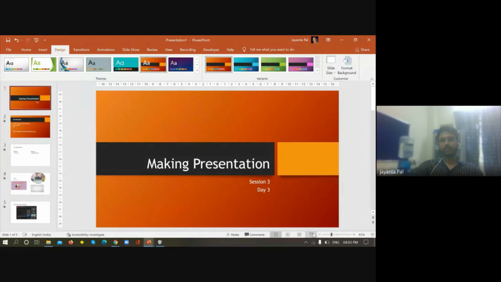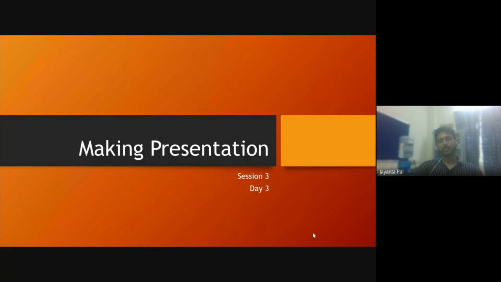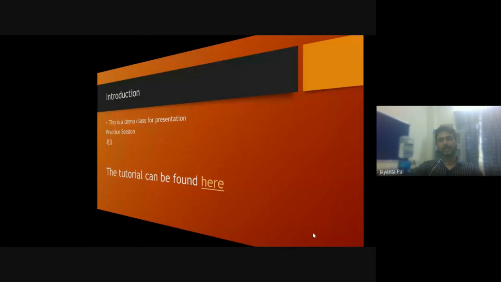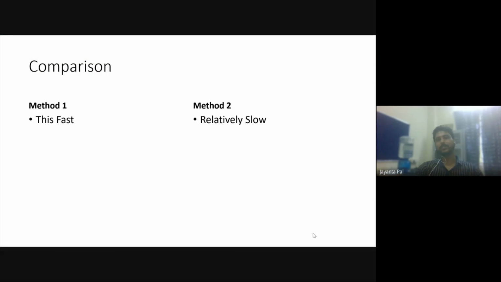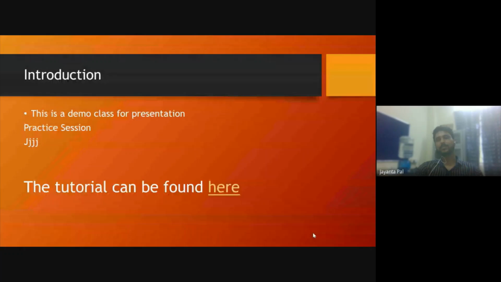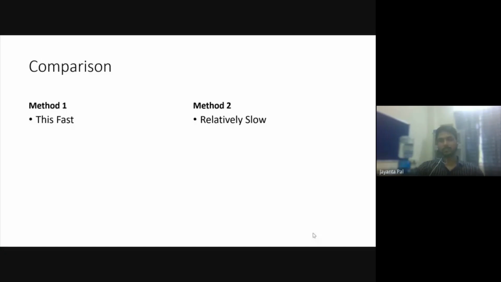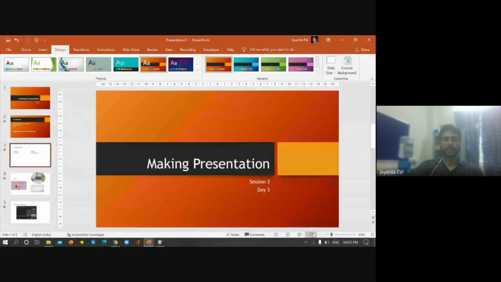So if we start the presentation, the first one will have this look and feel, second one will have this look and feel with the transition that we have applied, and the third one will have the previous one with the transition that was applied. Okay, so this is the way the slide will appear.